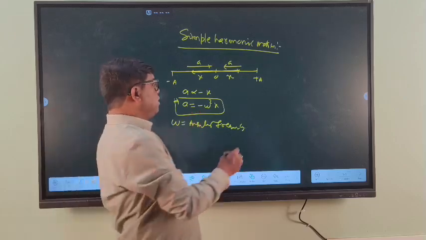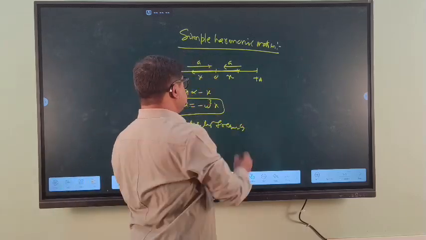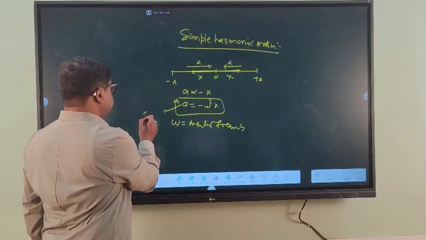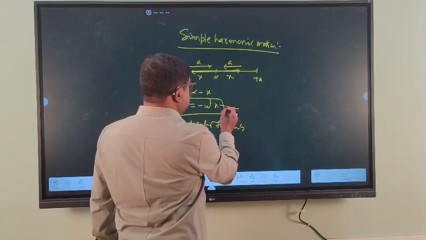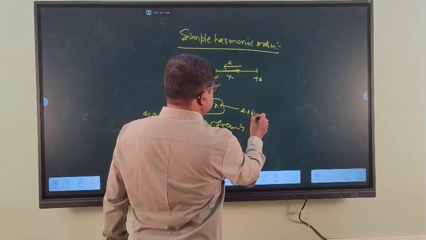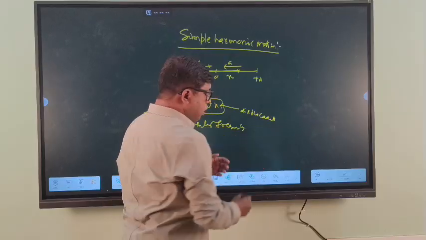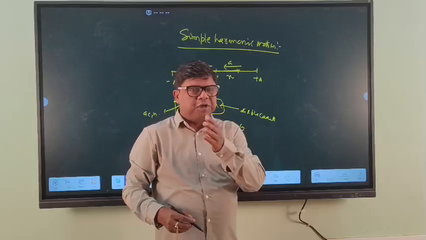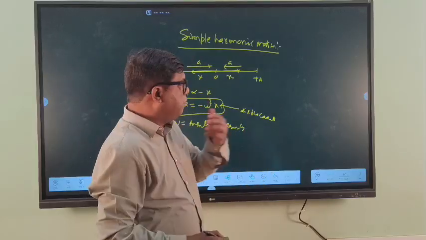So this is the acceleration and this is the displacement x. And always remember, displacement is always measured from the mean position.